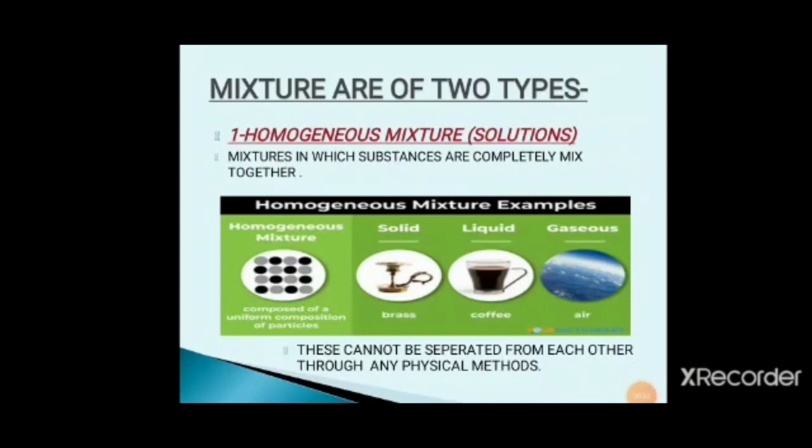Mixtures are of two types. Homogeneous mixtures, which are solutions. Mixtures in which substances are completely mixed together are known as homogeneous mixtures. If we mix salt in water and after some time look at the solution, we cannot see the salt with our naked eyes because salt is completely mixed in water. So it is a homogeneous mixture, and these cannot be separated from each other through physical methods. Some examples are solid brass, liquid coffee, and gaseous air.